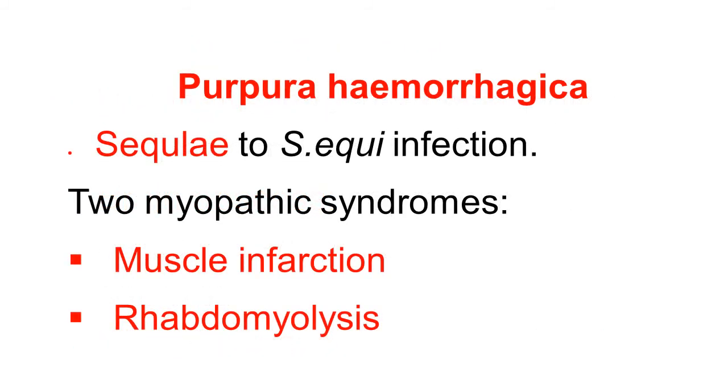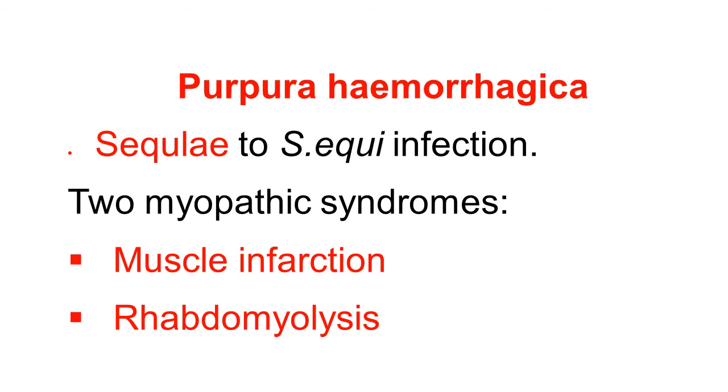There is another condition observed due to S. equi infection, purpura hemorrhagica. It is a sequela of strangles infection. Purpura hemorrhagica means there is damage to the endothelium of the blood vessels. There is extravasation of blood subcutaneously. The clinician can observe patches of ecchymosis on the body, purpura hemorrhagica.